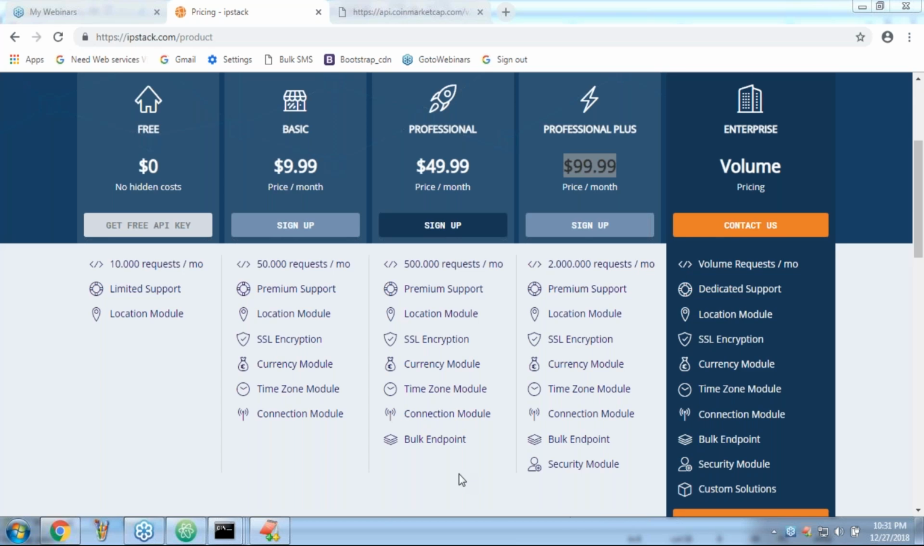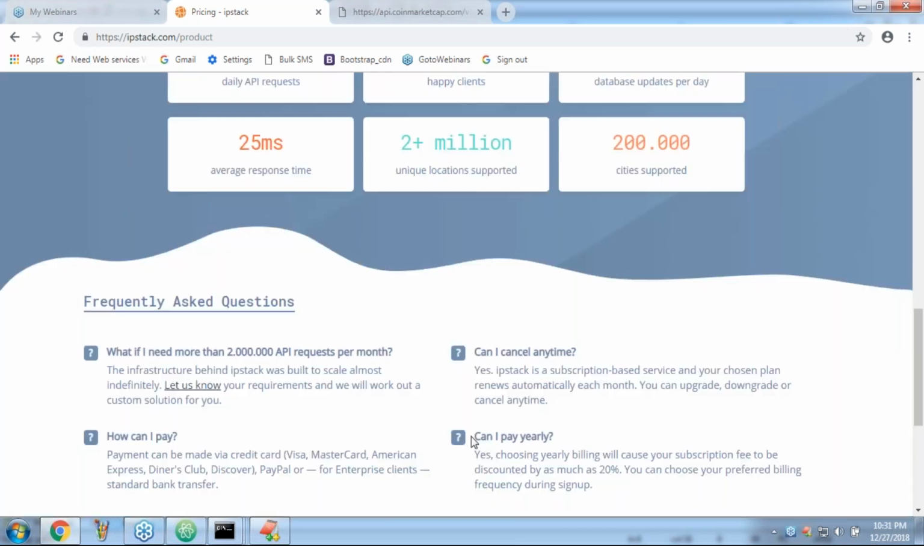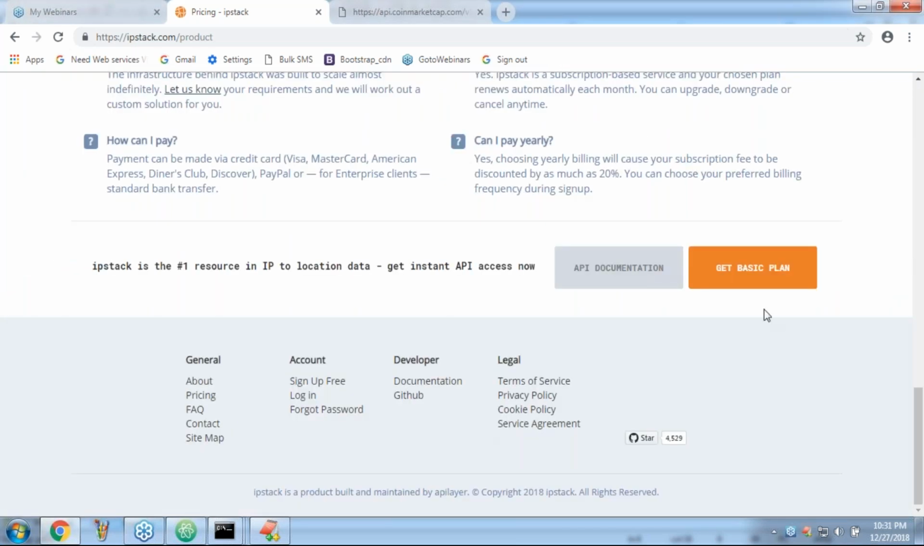Clear, right? Okay. So that's all. So do you want me to share this code?